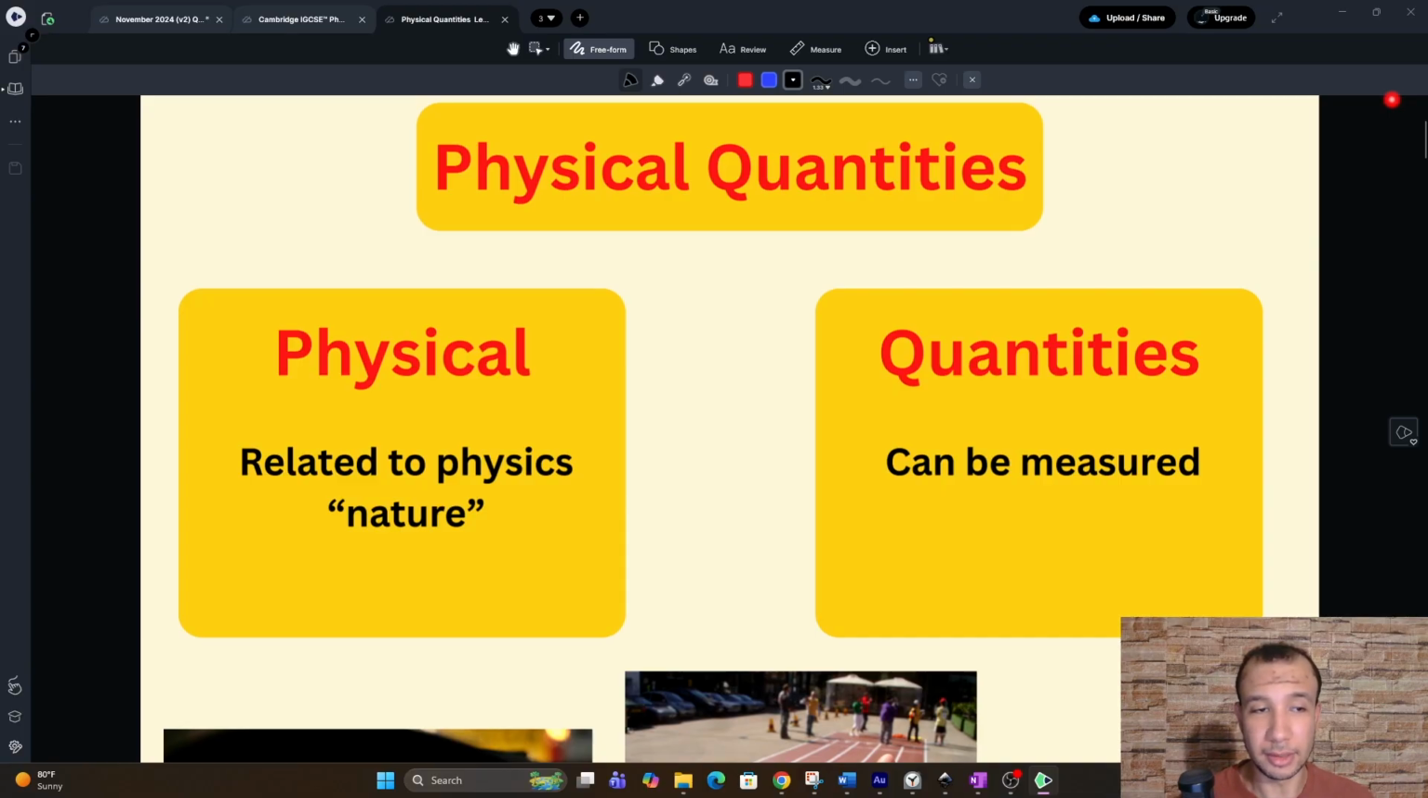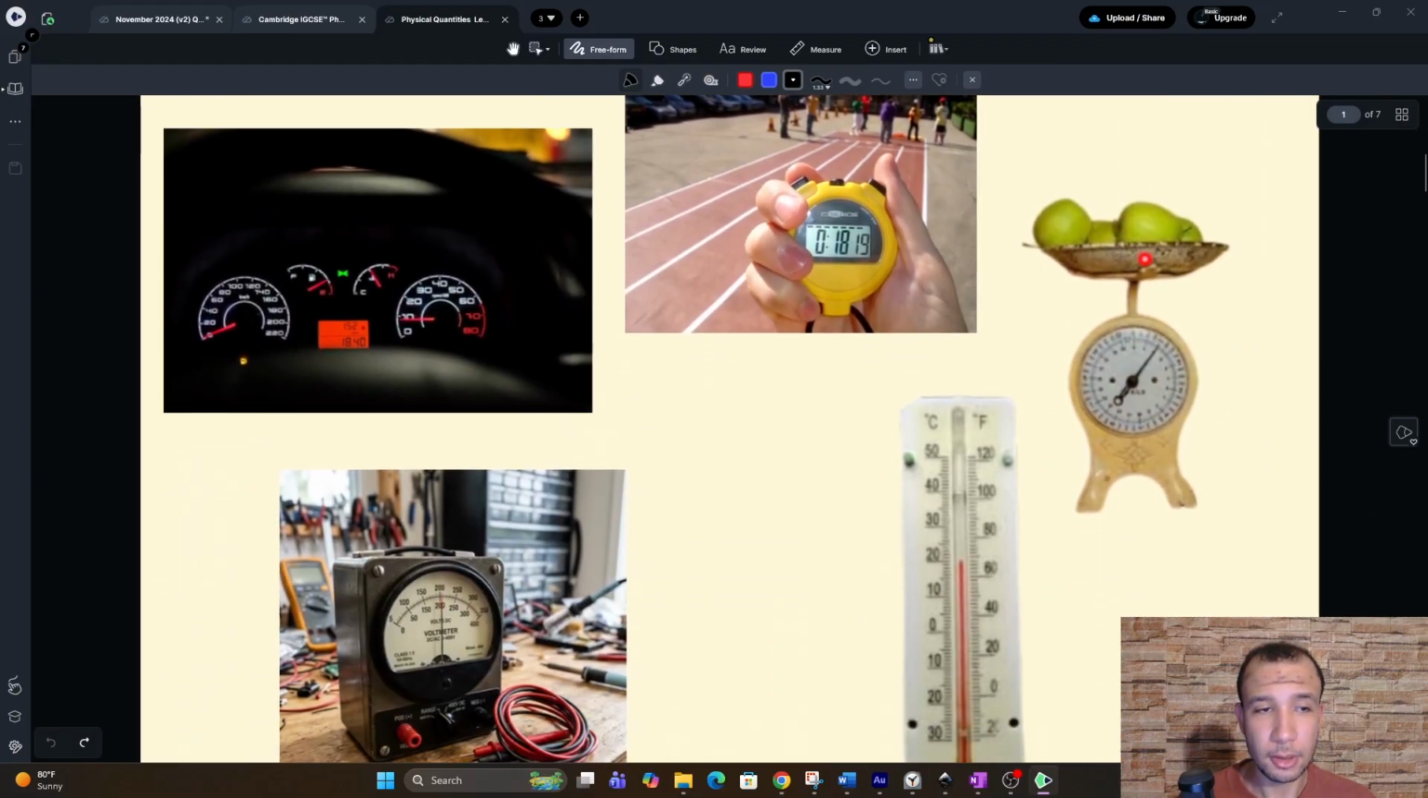So physical quantities are quantities that exist in nature, they've always been there, and they can be measured. Some examples here: you have speed, you can measure speed. You have time, you have mass, electric current, and temperature. All these are physical quantities. They can be measured and they have always been there.